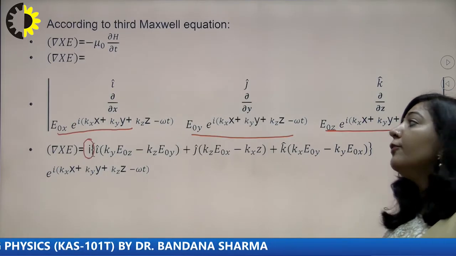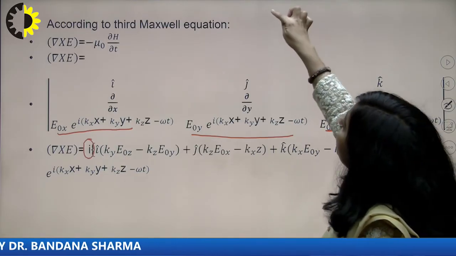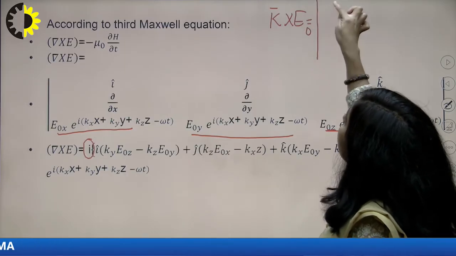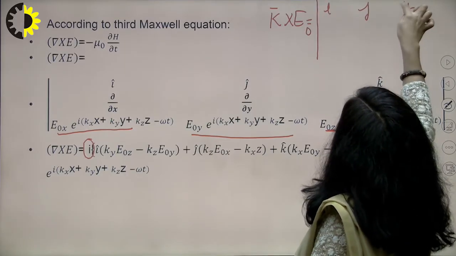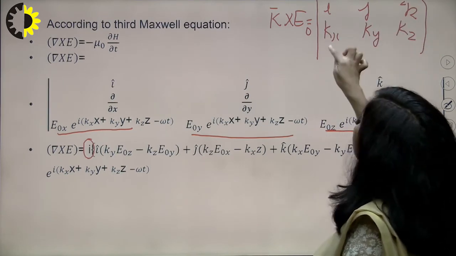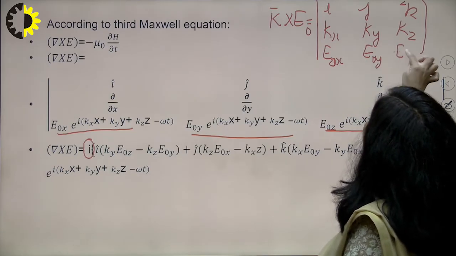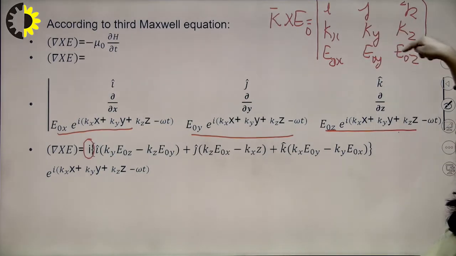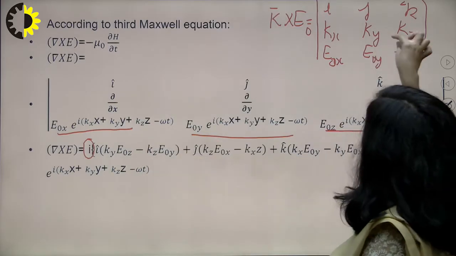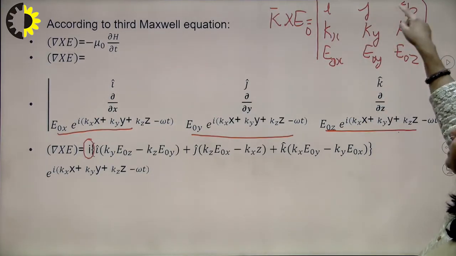And if you carefully observe the term in the bracket, that particular term is basically the cross product of k and E naught. If you want to take the cross product of these two, you have to write the components of k, these are the components, and the components of E naught, so these are the components, and you know how to solve it. The first component will be i cap k y E naught z minus k z E naught y. So that is your first i cap. Then j cap, and you will take this multiplication of this with this, and k cap.